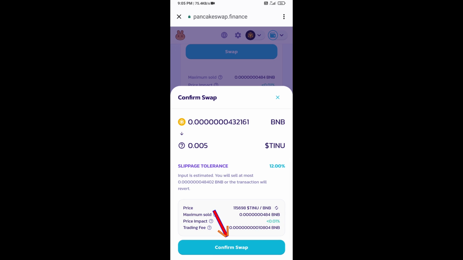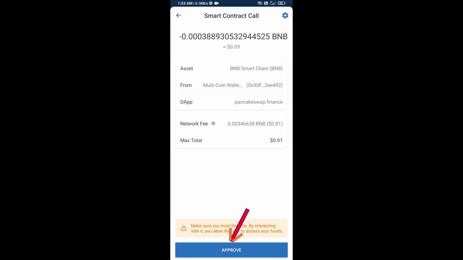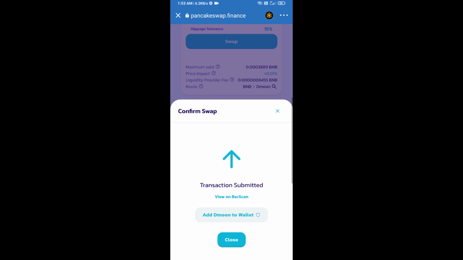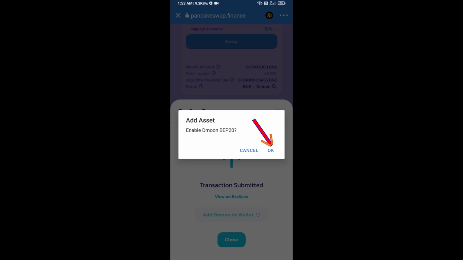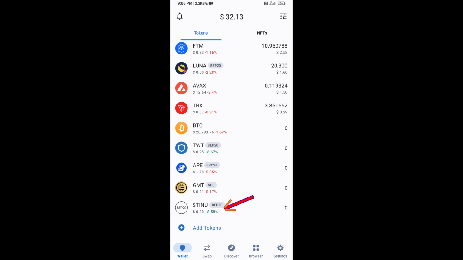Click on confirm swap. So here you will approve this transaction. Now here you will click on add to wallet and click on OK. After that, go to Trust Wallet homepage. Now here this token has been added successfully on Trust Wallet.